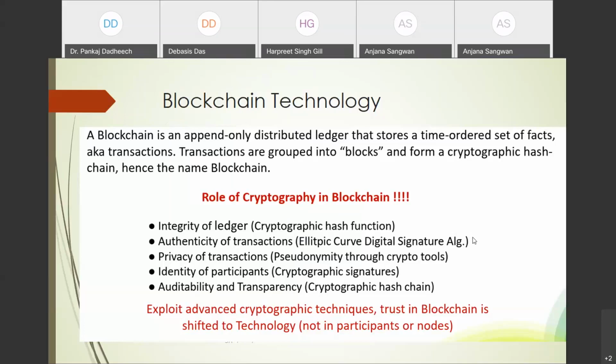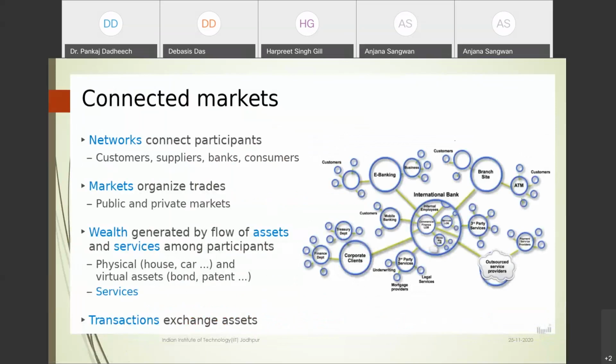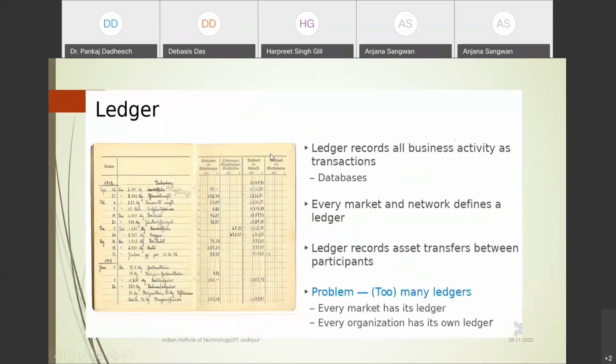Now here the connected market is on the network, and the network is connected to the participants. These are some basic terms: a transaction means the exchange of an asset, and a ledger is basically a storage or database.